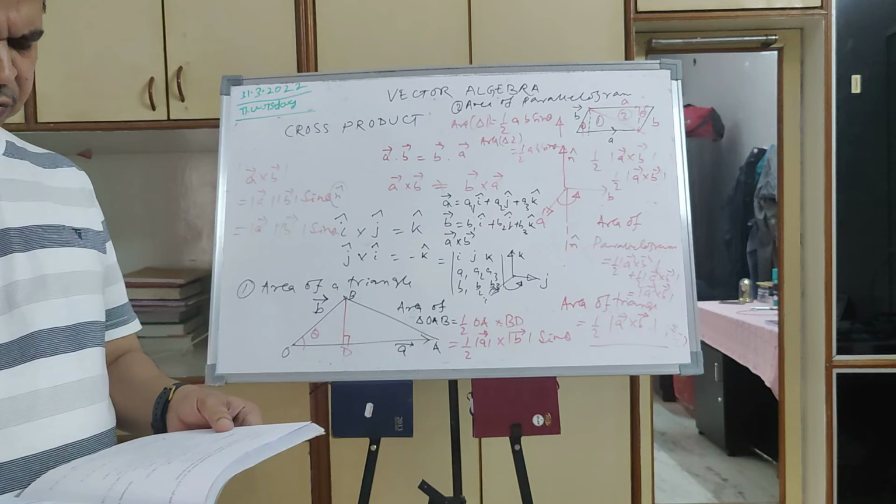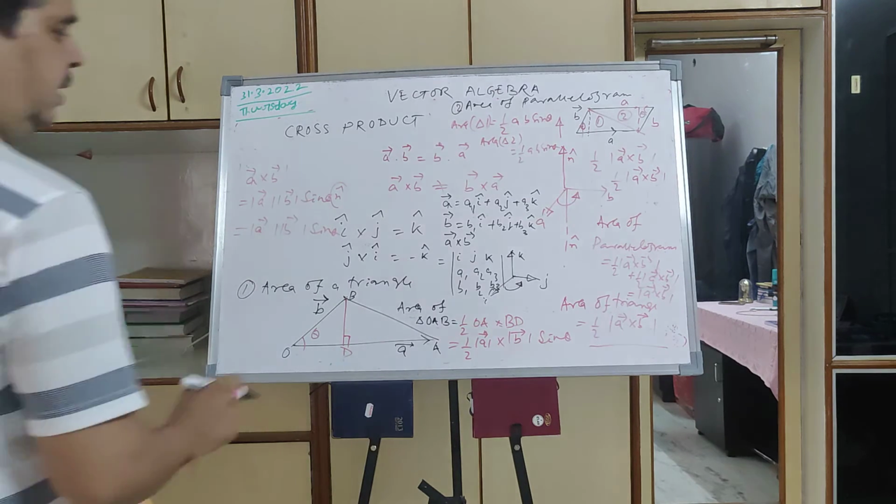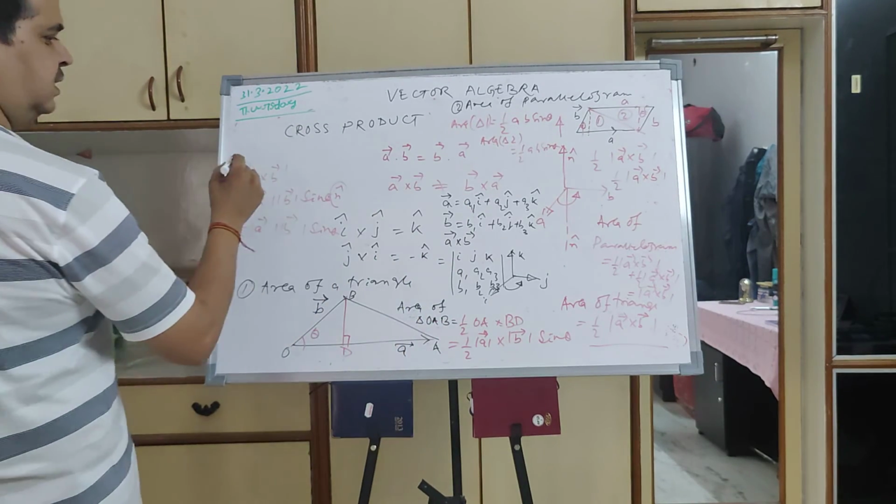So how is this being derived? There is a derivation using i, j and k. i cross i is equal to 0, since sin theta is 0. i cross j is equal to k. Using that concept, you can derive this. So it is like this.